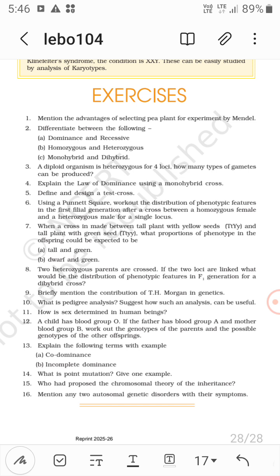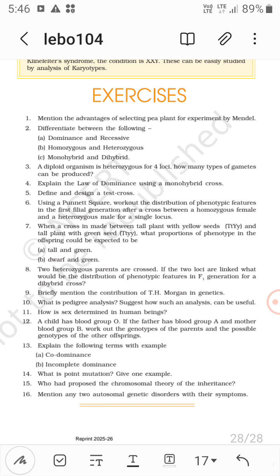Define and design a test cross. A test cross is used to identify the genotype of an unknown heterozygote. To know which genotype it is, we cross it with the recessive parent, the recessive allele, like small t.